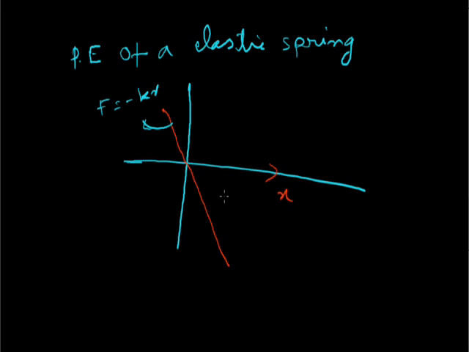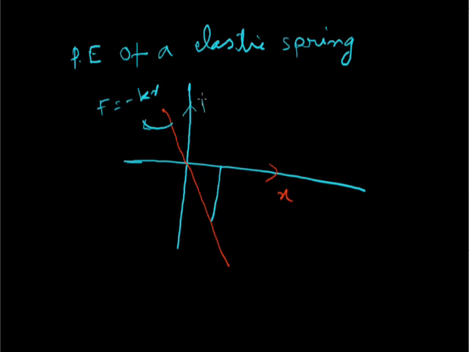And when we find the area under the graph along the x-axis, we find that it represents the work done. So work done is equal to the area under the graph.